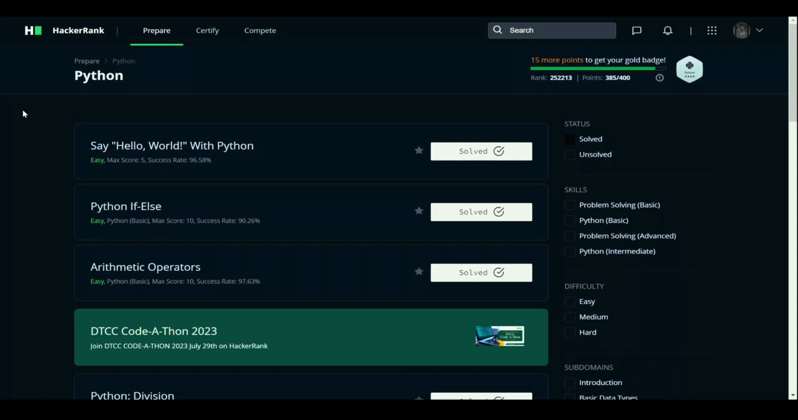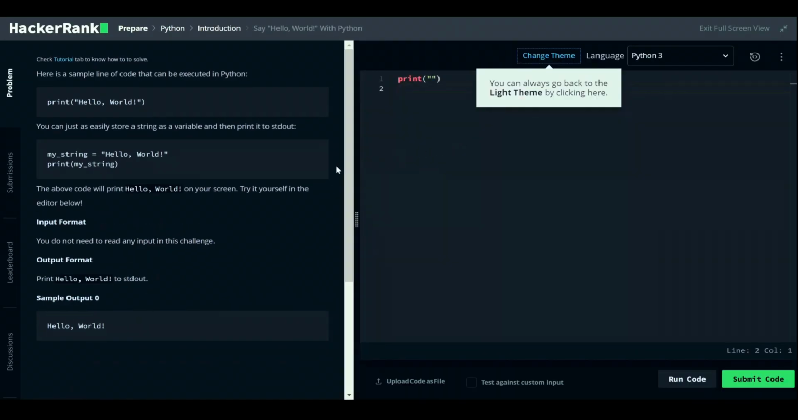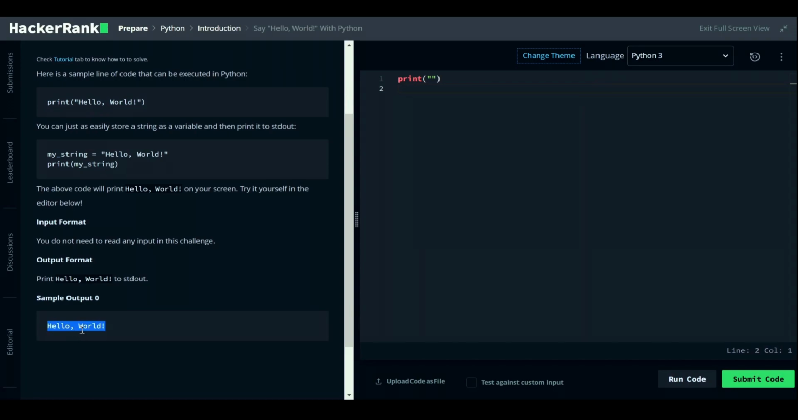Now let's get started with our first problem. This is Hello World with Python. Now the problem statement is we have to print Hello World in the terminal. Okay, so we can print it very easily.